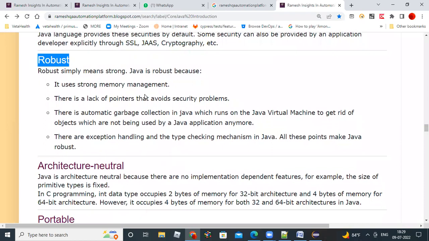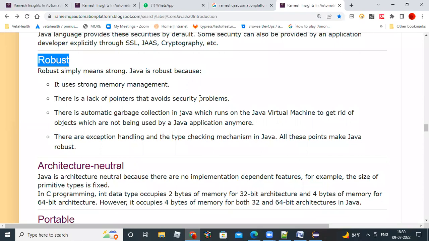Why robust? Robust means a very strong programming language, right? Why is it strong? Because there is strong memory management. Dynamic memory management: you don't need to allocate, automatically it will store in the memory. When you store some data, it will go to the respective memory partition. And the pointers concept is not there, so security problems won't arise.